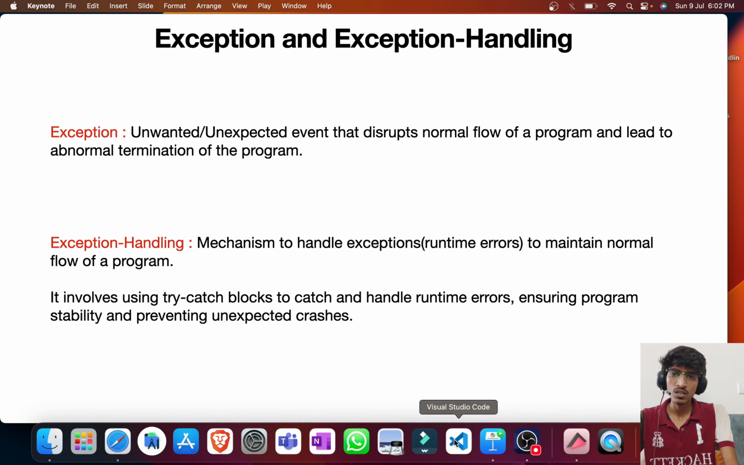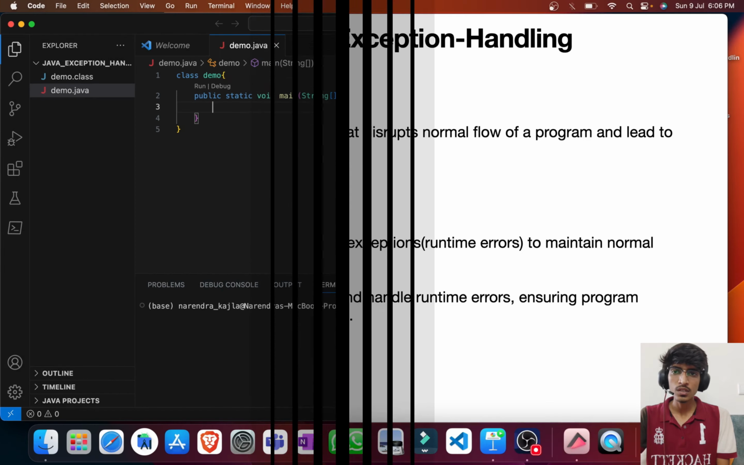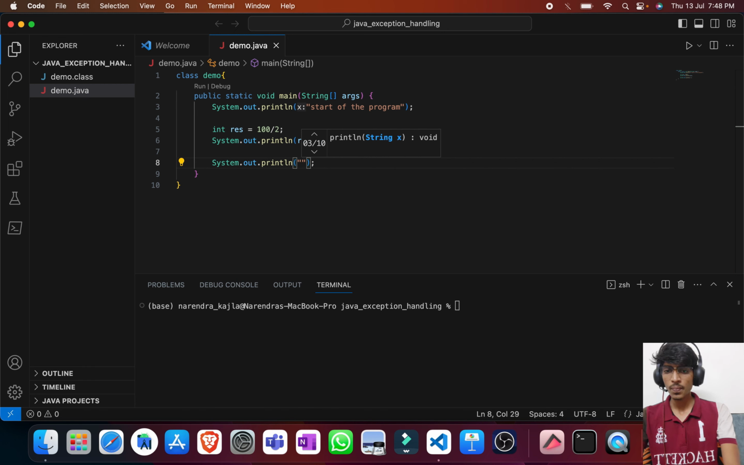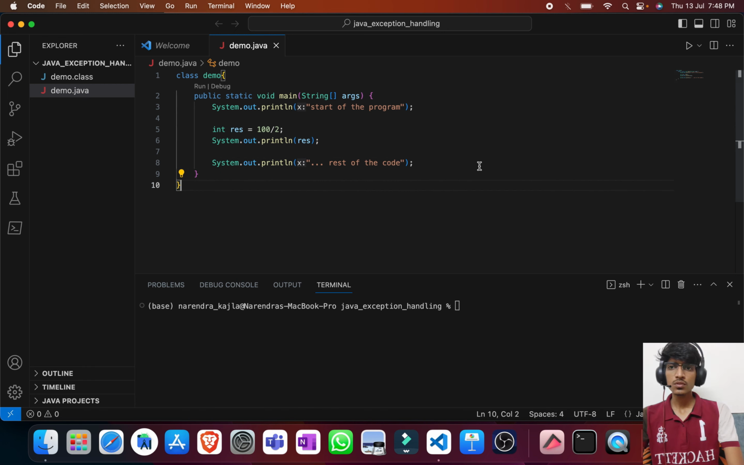Let me show you how the exceptions are occurring and how we can handle them. So here we are in our VS Code. Let us first begin with a basic example. Let's say I have a print statement, start of the program, and let me have a result, let's say 100 divided by 2, and let me try to print it. And I have one more print statement, let's say rest of the code. Let me just compile it once and let me run it.